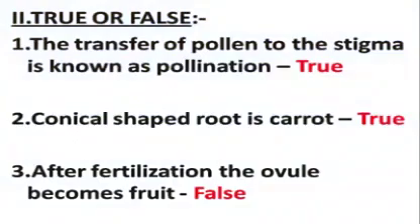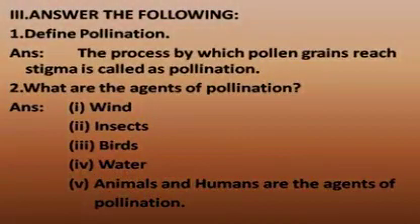Third question, after fertilization, the ovule becomes fruit. The answer is false. Next Roman letter is answer the following. First question, define pollination. Answer, the process by which pollen grains reach stigma is called pollination. Second question, what are the agents of pollination?